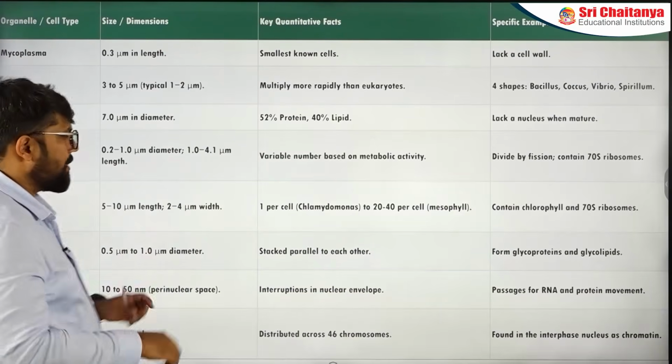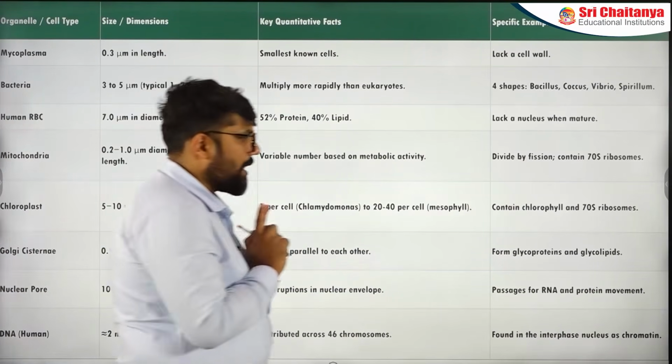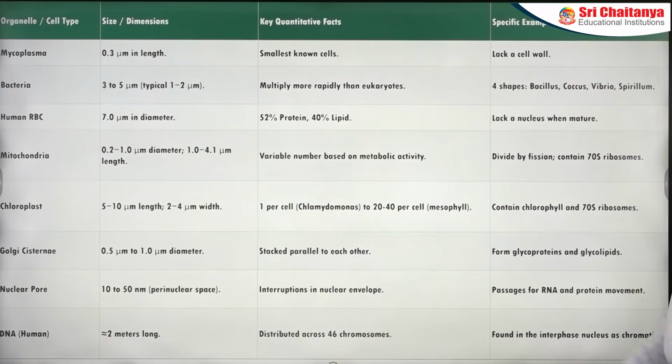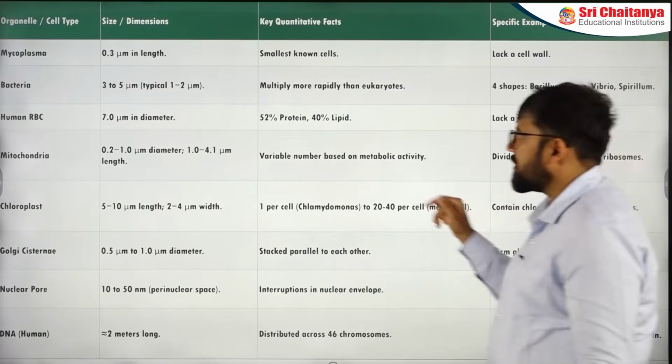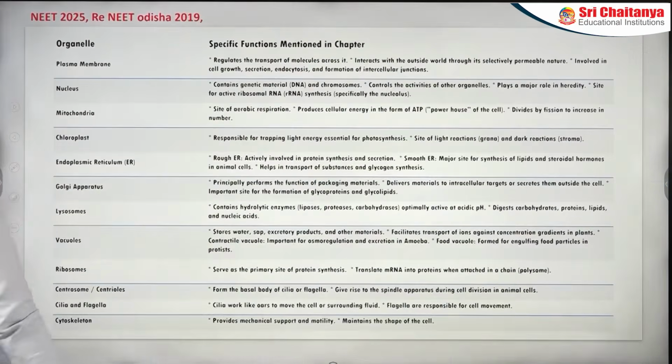So again, we have taken all that particular part. Dimensions are there. Just pause the video for 1 minute and go through everything. We have taken the key important points to remember about it also, and nothing much more is required in this. Now you have the dimension part done. Let's talk about the last part of this particular section. That is going to be the function section.